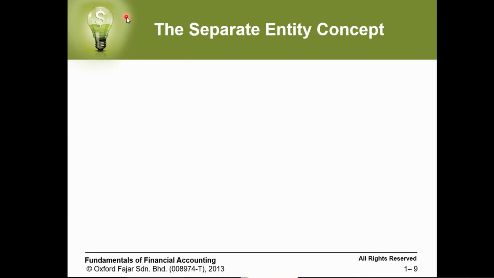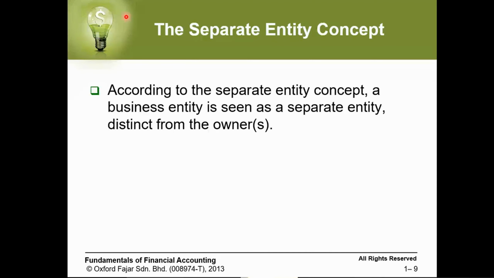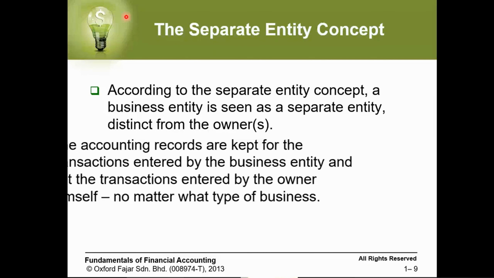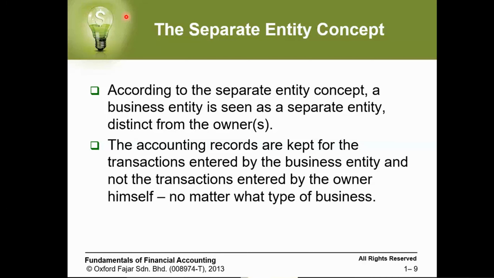So what are the two accounts managing the relation between owner and business? The first account is drawing. This account means the owner is withdrawing money from the business. The second account is capital, when the owner puts money in the business. According to the separate entity concept, the business entity is seen as a separate entity distinct from the owners. The accounting records are kept for the transactions entered by the business entity and not the transactions related to the owner.